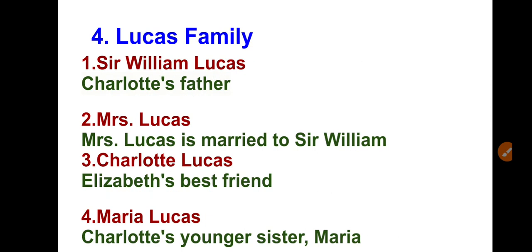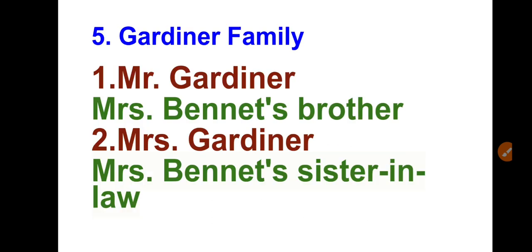Third family, the Lucas family. Here, which character is important? Charlotte Lucas is very important, and three other members are Mr. Lucas, Mrs. Lucas, and Maria Lucas. Maria Lucas is not discussed much, and these are all minor characters. But Charlotte Lucas is important because as the story moves, we come to know that she gets married to Mr. Collins, right? Now next is the Gardiner family.